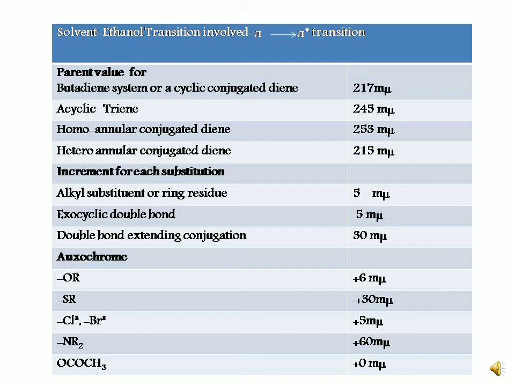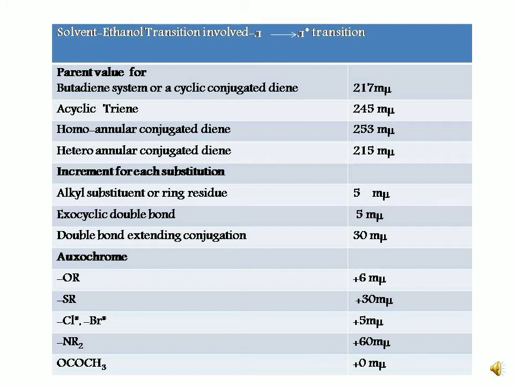Then the increments due to the presence of each substituent are there, that is, if an alkyl substituent or ring residue is there, then there is an increment of 5 millimicron. If an exocyclic double bond is there, then the increment is 5 millimicron. If a double bond extending conjugation is present, then it gives an increment of 30 millimicron.